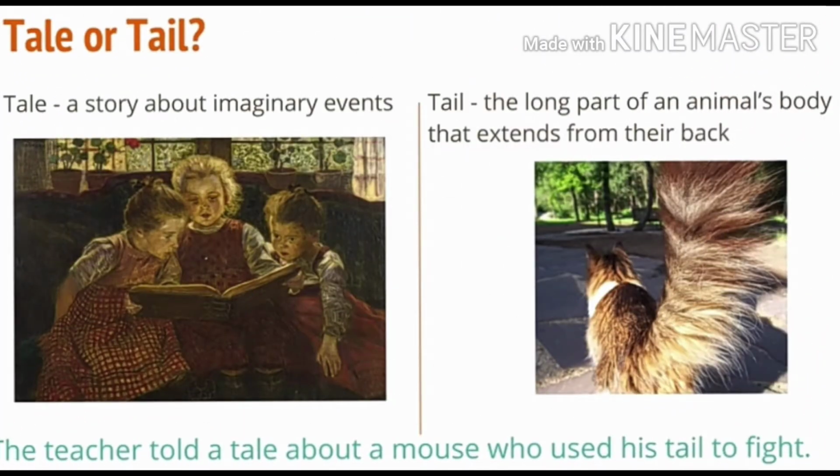Now let us see T-A-L-E and T-A-I-L. We all know T-A-I-L is when we talk of an animal's body part, like a dog has a tail, a cat has a tail, an elephant has a tail. Whereas T-A-L-E, tale, refers to a story. When your grandmothers tell you a story of a fairy, of a ghost, that is a T-A-L-E, tale.